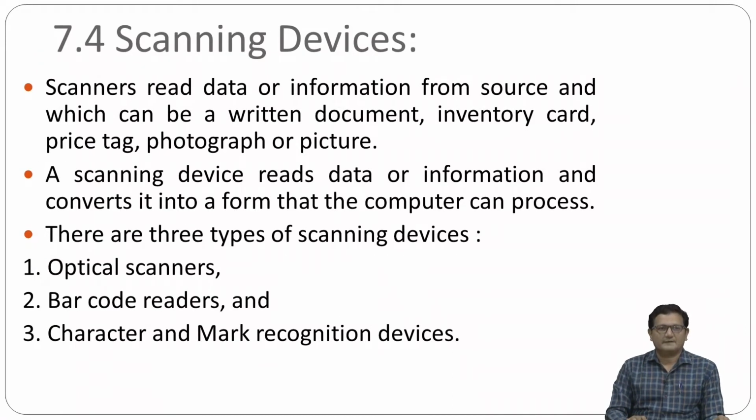Fine. Now the first thing is called scanning devices. So usually there are two type of copies. Let's suppose we have typed a letter, so in that case the letter can be available in the soft form or in the hard form. If you have made a letter in Microsoft Word, or if you have a PDF document which you have created, then that PDF, that DOC, these files will be treated as a soft copy. It's a soft version of that particular file.